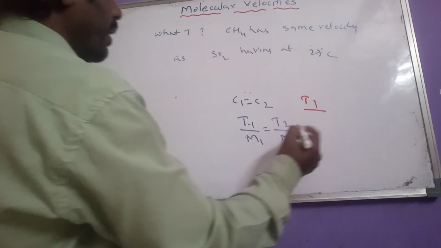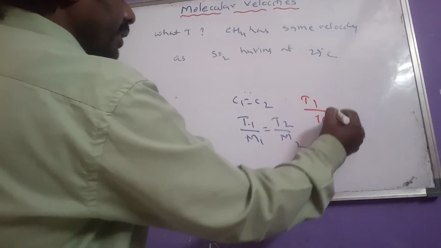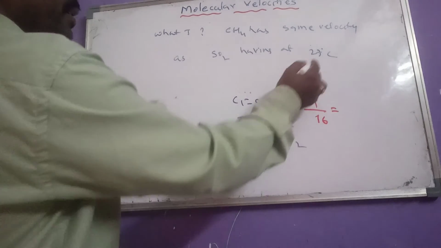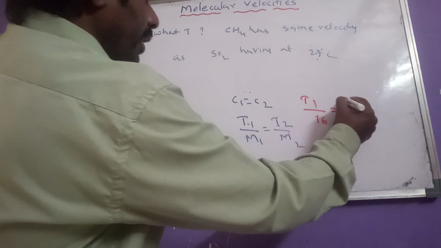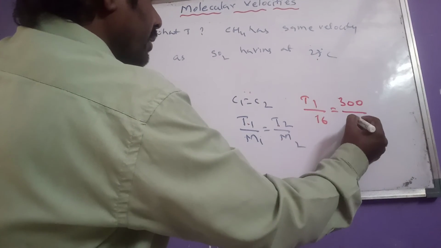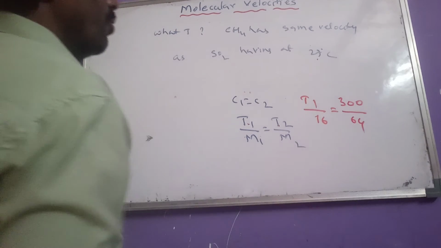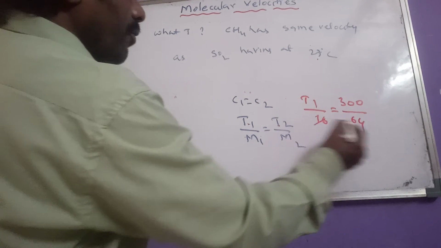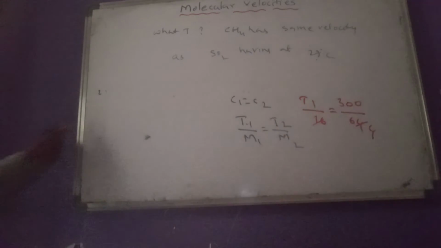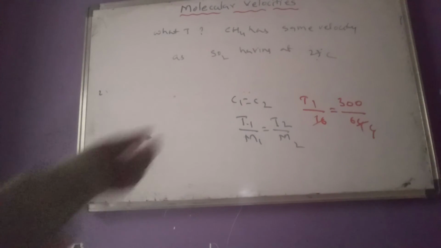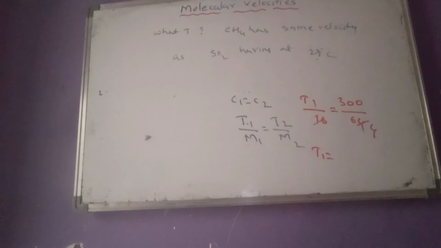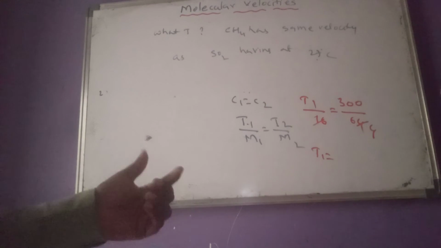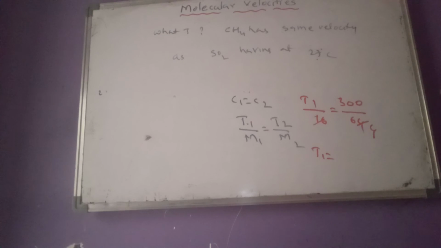T1 by the methane molecular weight 16 equals T2, which is 27 plus 273, so 300, by the sulfur dioxide molecular weight, 64. Using that expression we can calculate T1. So these are the different questions we get regarding RMS velocity.